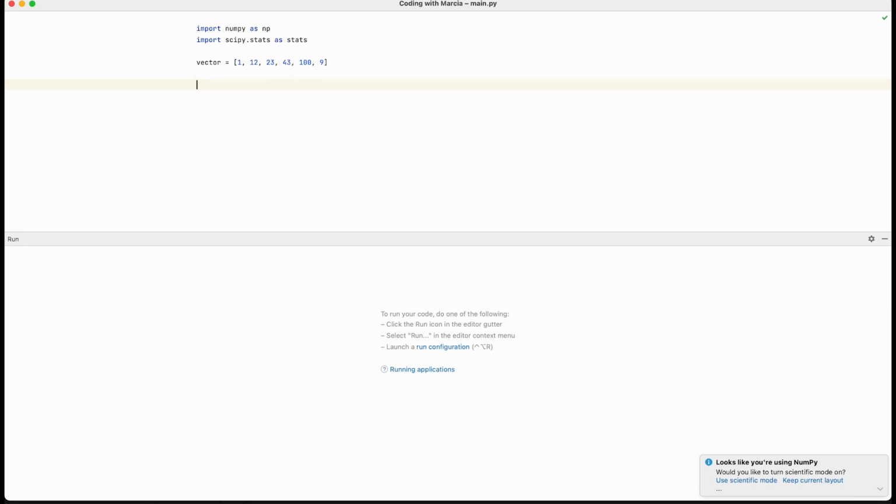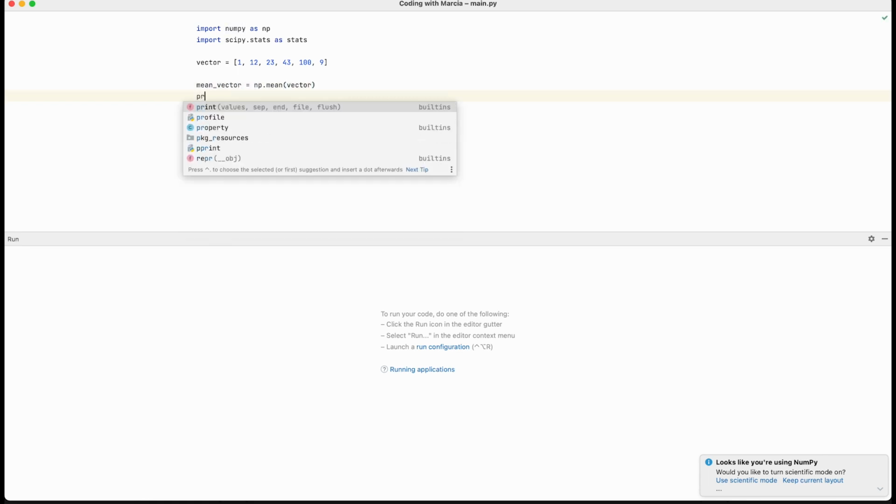The thing that we can do now is calculate the mean. So we call NumPy mean of the vector. And this we put in a variable called mean of the vector. Okay? And we can print it.